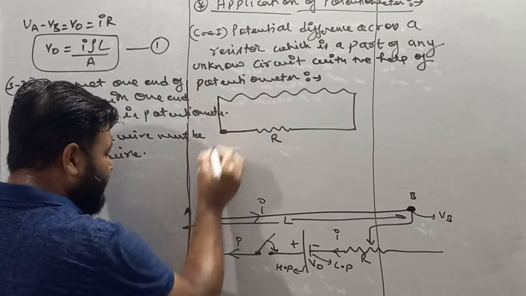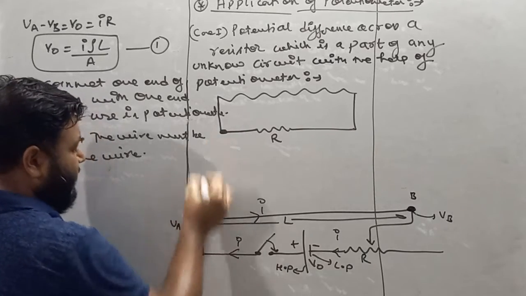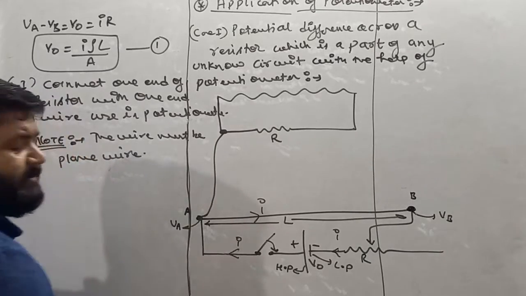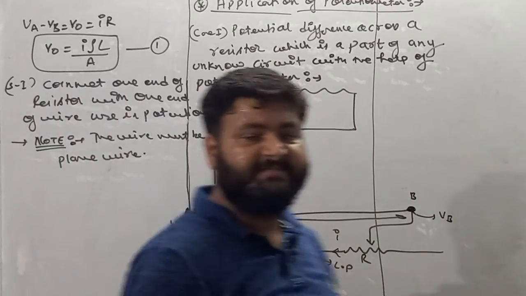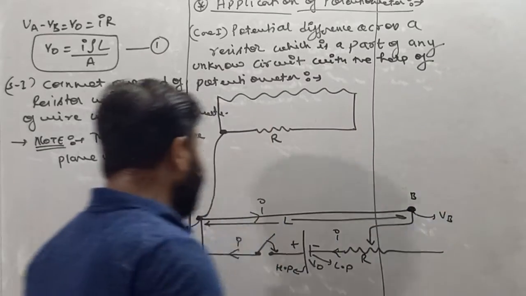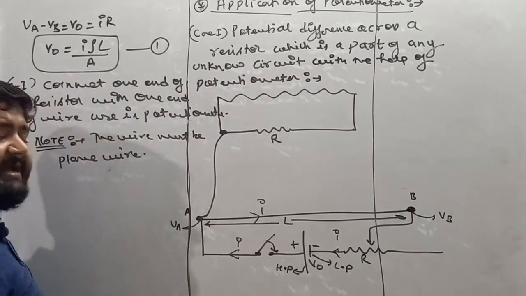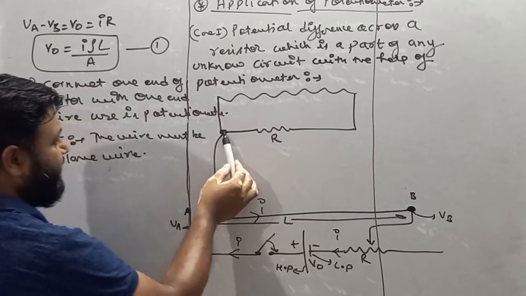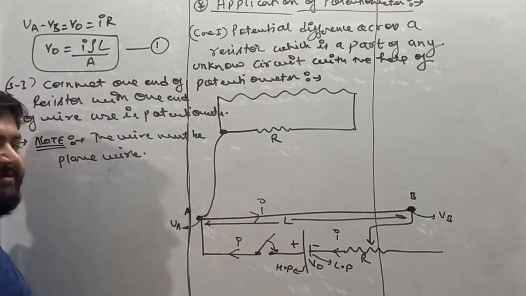We have to connect both the ends with a plain wire, and a plain wire has the property that the potential across both ends must be the same. So I am connecting this resistor's one end with the potentiometer wire's one end.